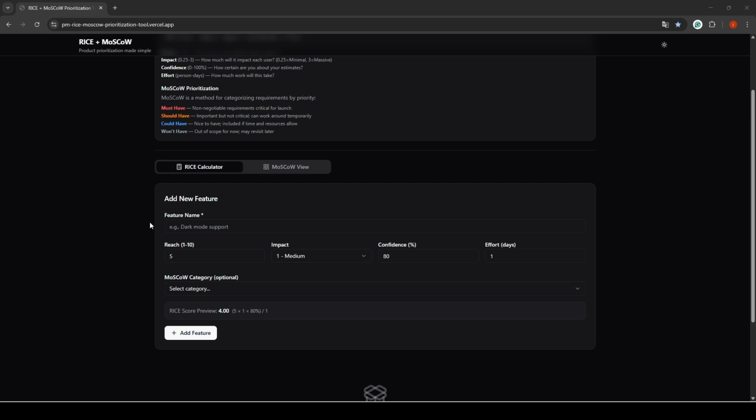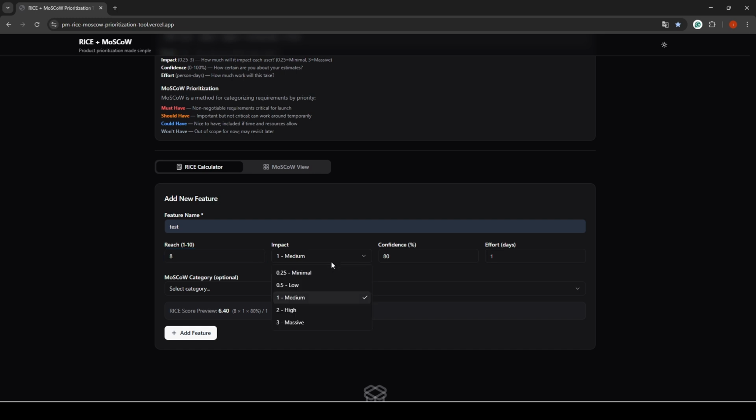Add a new feature name, we'll call it test. Reach, okay, we can increase it to 8. Impact, we can choose: minimum, low, medium, high. We will put high. Confidence, we'll put it as it is.